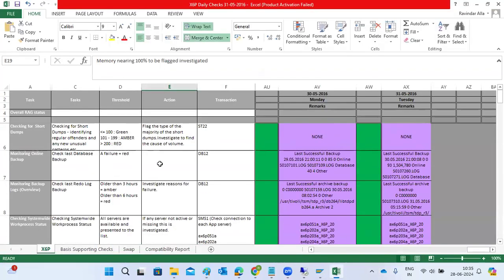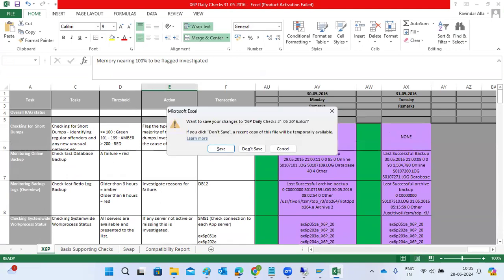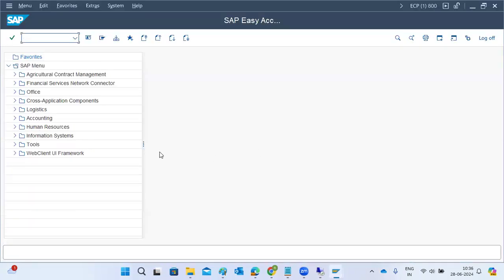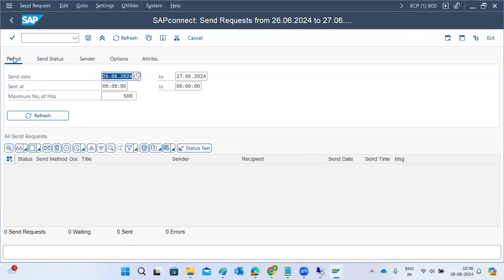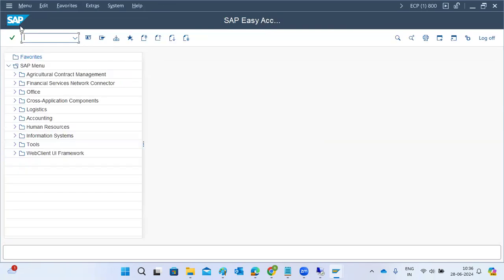So these are the monitoring checklists. The day starts with the daily monitoring of all the production systems. We can log into the production system; whatever transaction codes we have discussed till today will be helpful for checking these daily activities. That will be very helpful, because tomorrow, once you join the organization, the first thing you have to do is the monitoring, meaning system health checks.